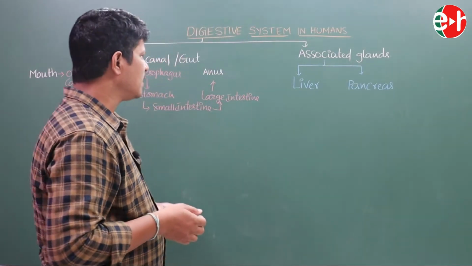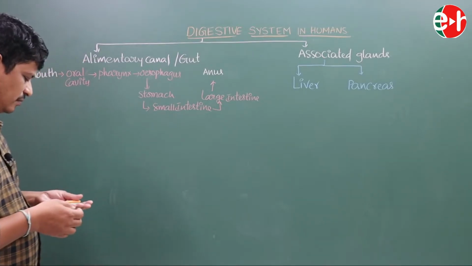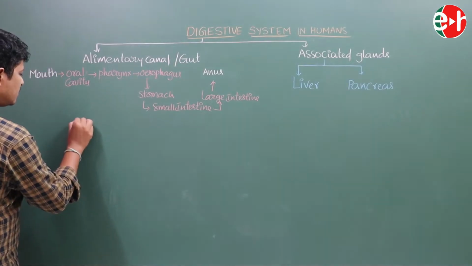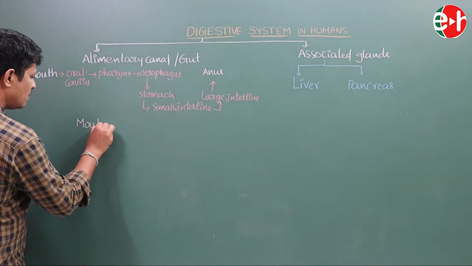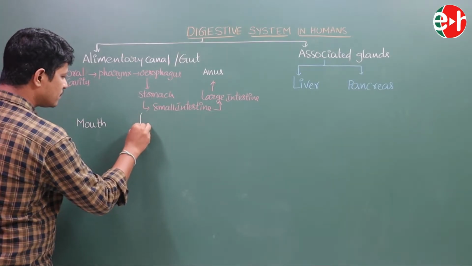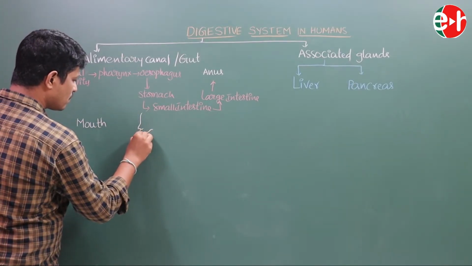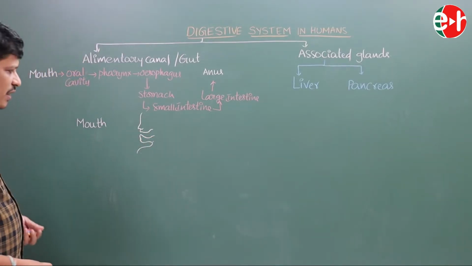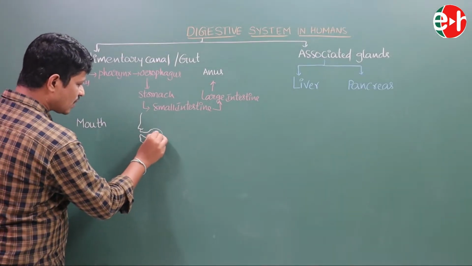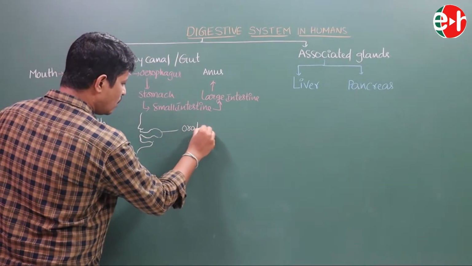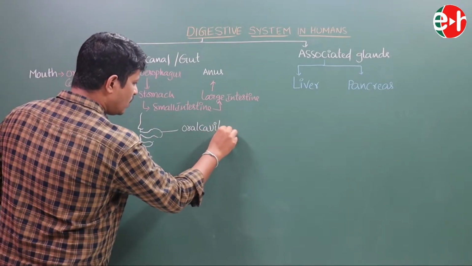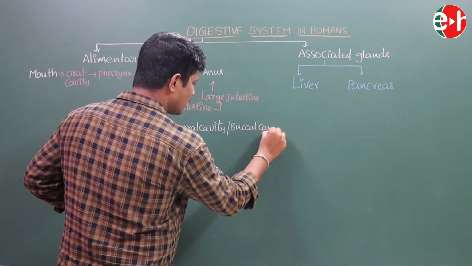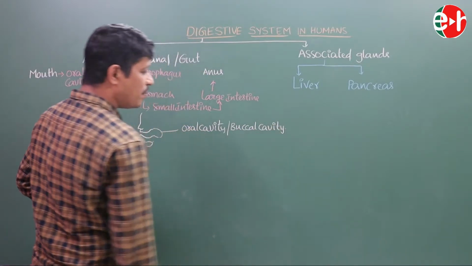Now we are going to discuss the alimentary canal or the gut. See, the alimentary canal leads from the mouth. This mouth leads into the oral cavity. The next part is the oral cavity, nothing but buccal cavity.